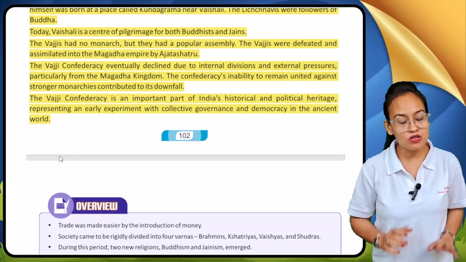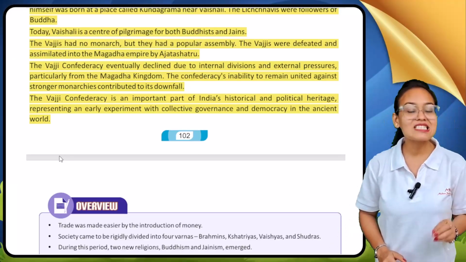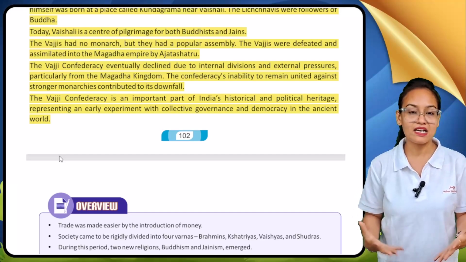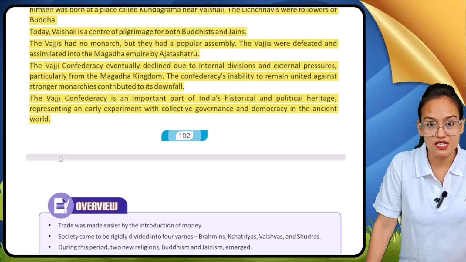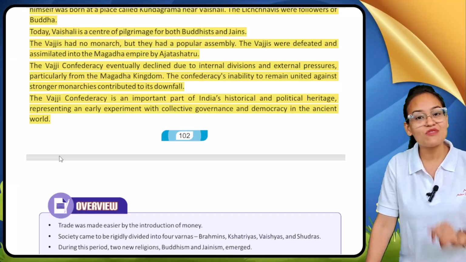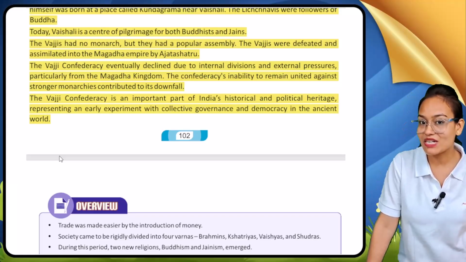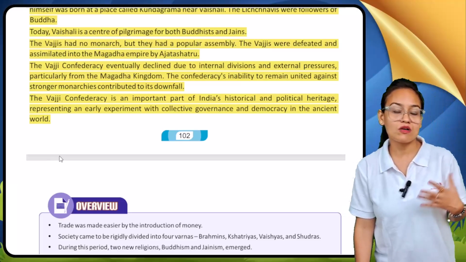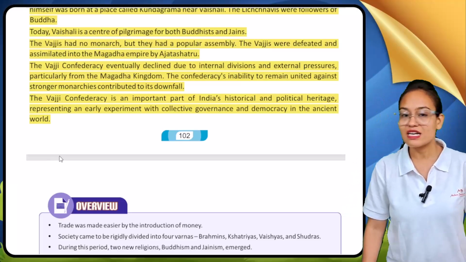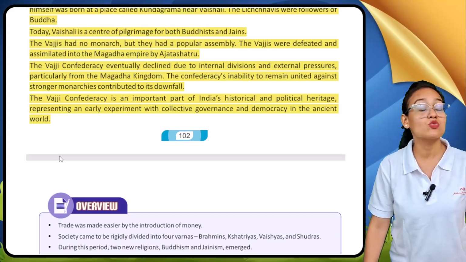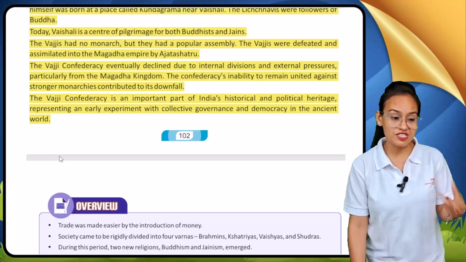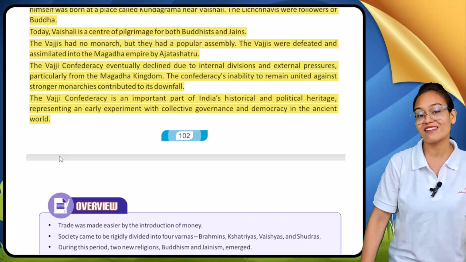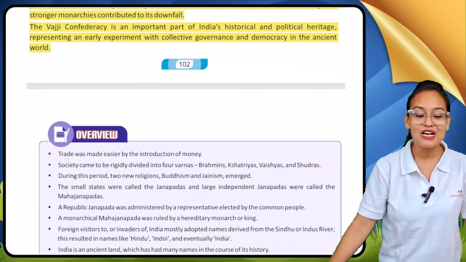It also shows us that the Vajjis are the first democratic state. The Vajjis are the first democracy of the ancient world. So just like India is our democratic country, if anyone asks you which nation was the first to have democracy, it was the Vajjis. The Vajjis are the democratic rulers of our ancient world, and they are also the first in the whole world. Okay, so this is all in this chapter.